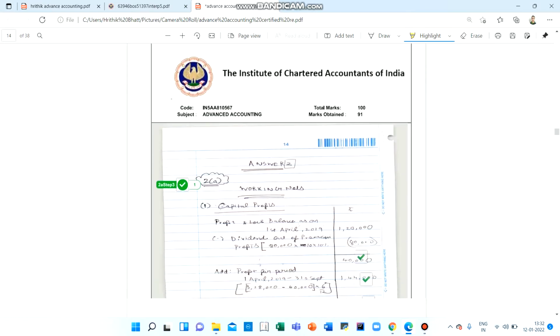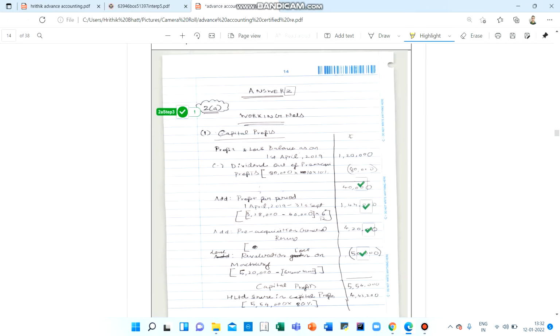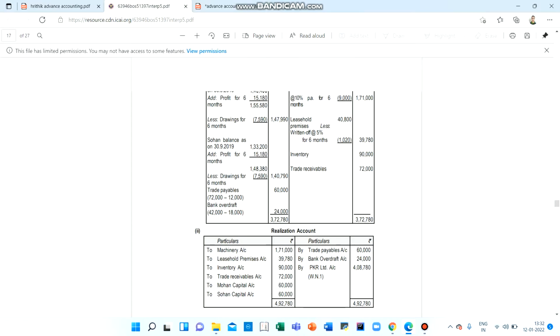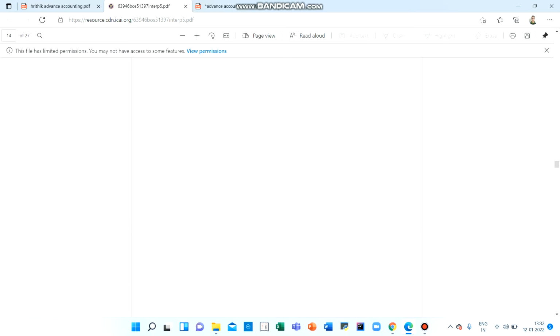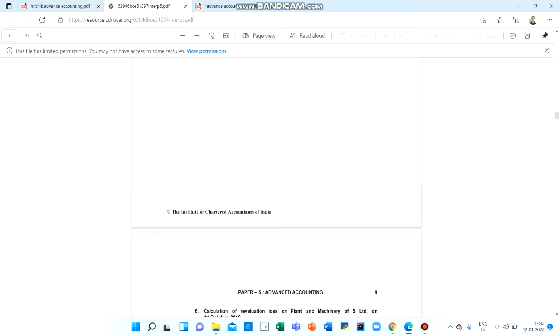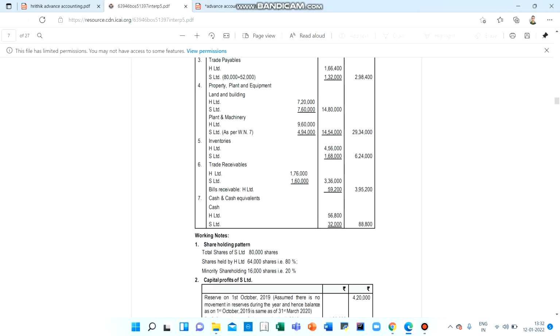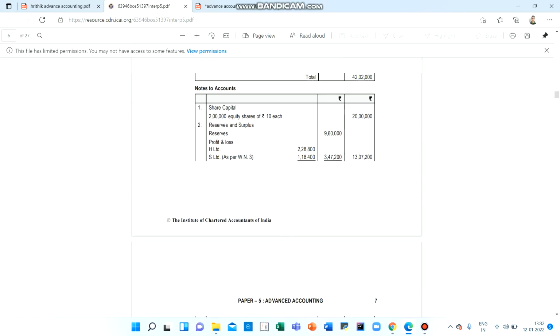Moving to the next question, this second question was of the holding company chapter. Here I have the suggested answer also. The second question was of 15 marks, and as I will show you, I did not do it correctly, as is evident from this working note itself.